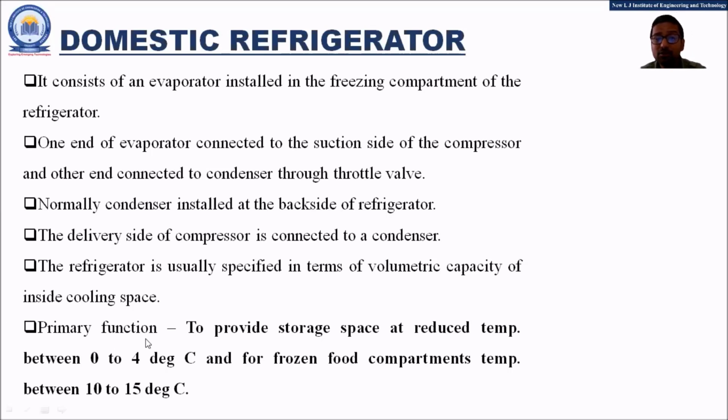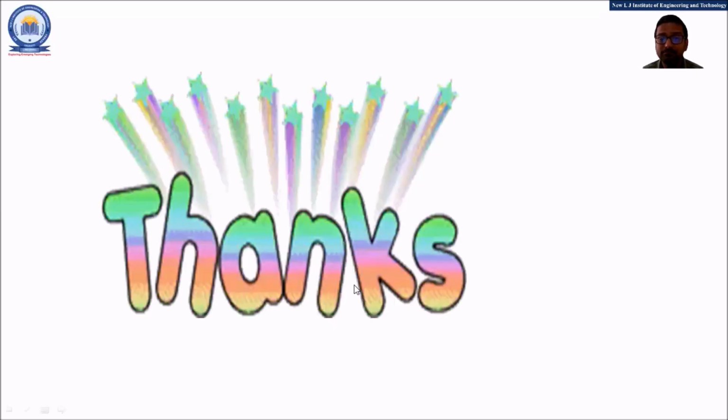The primary function of the domestic refrigerator is to provide storage space at a reduced temperature between 0 to 4 degrees Celsius, and for the freezer section, for the frozen food compartments, the temperature is between minus 10 to minus 15 degrees Celsius. So these are the simple basic understandings related to the domestic refrigerator.